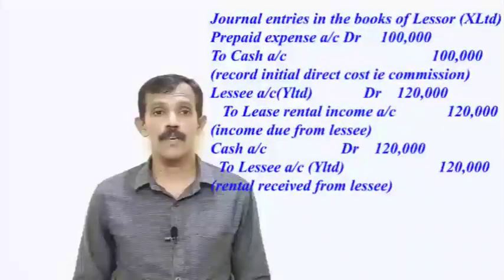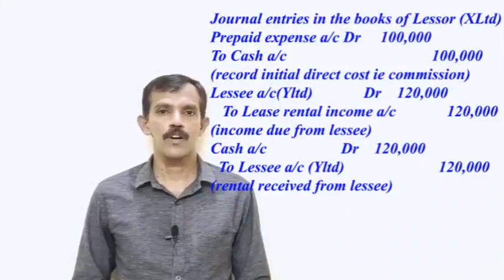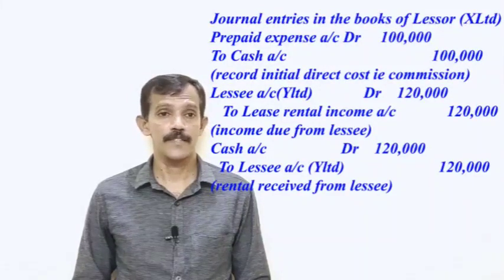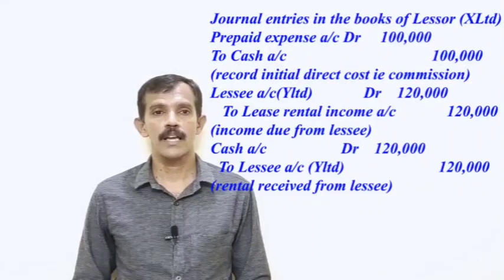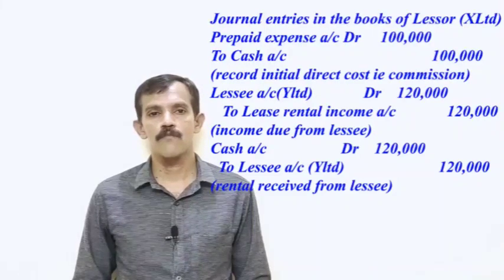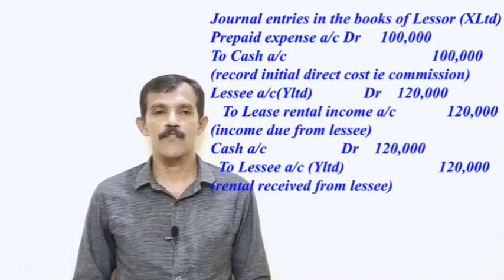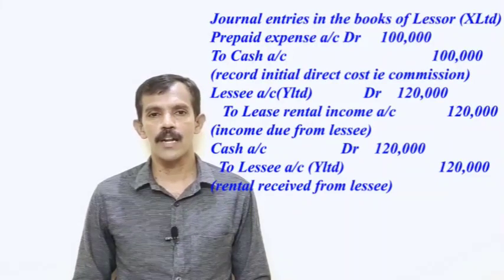Journal entries in the books of X Limited. X Limited here is lessor. Firstly, for recording initial direct cost commission, journal entry: prepaid expense account debit 1 lakh to cash 1 lakh. Second journal entry for income due from lessee. Journal entry: Y Limited debit 1,20,000 to lease rental income account 1,20,000.